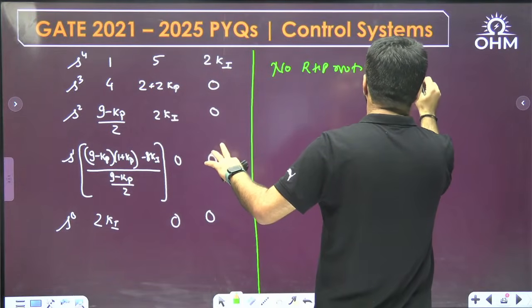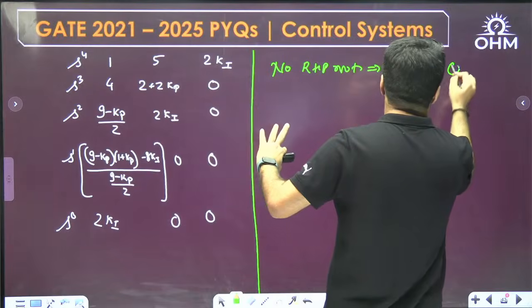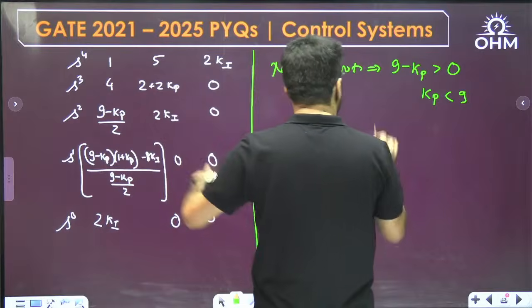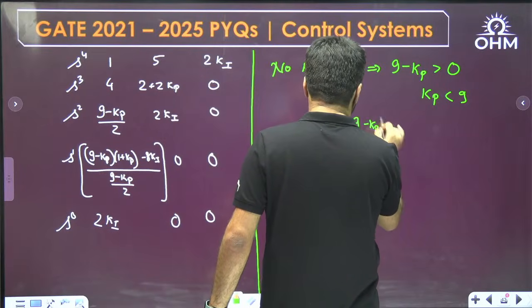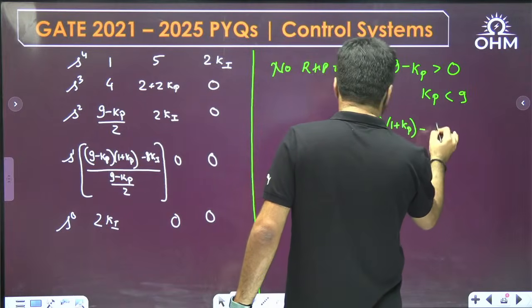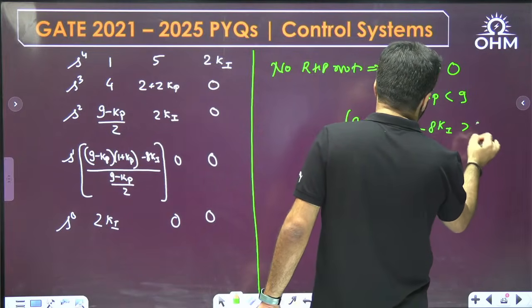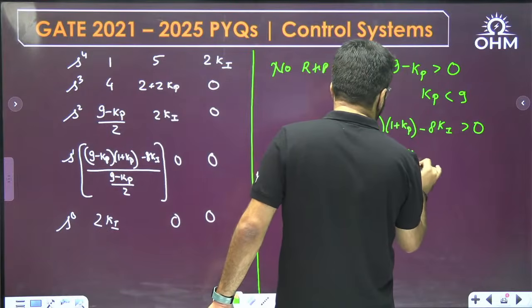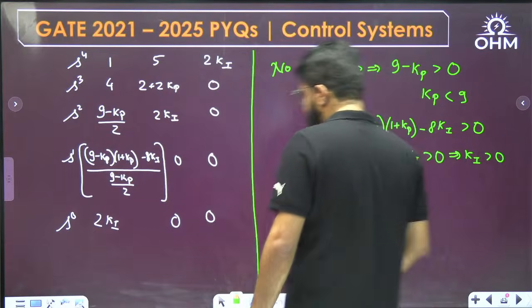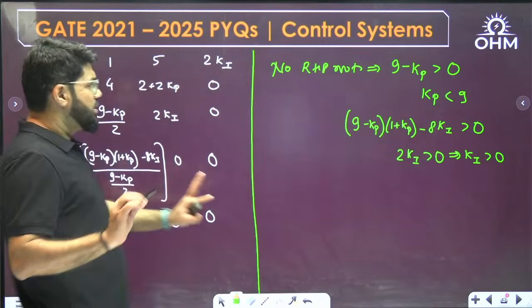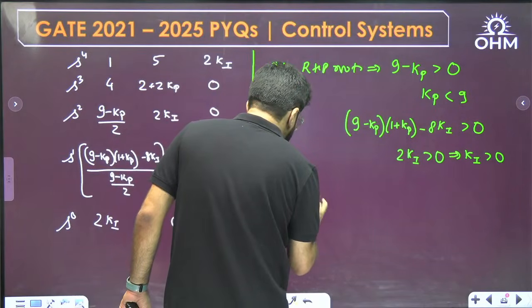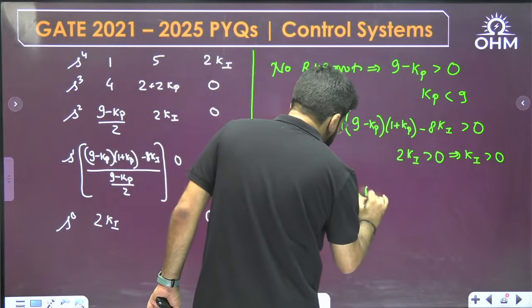So for 9 minus Kp by 2, 9 minus Kp must be positive. So Kp must be less than 9. Then 9 minus Kp is already positive, so 9 minus Kp into 1 plus Kp minus 8 Ki must be positive, and 2 Ki must be positive. So this tells you Ki also must be positive. Or worst case, the system may be marginally stable.